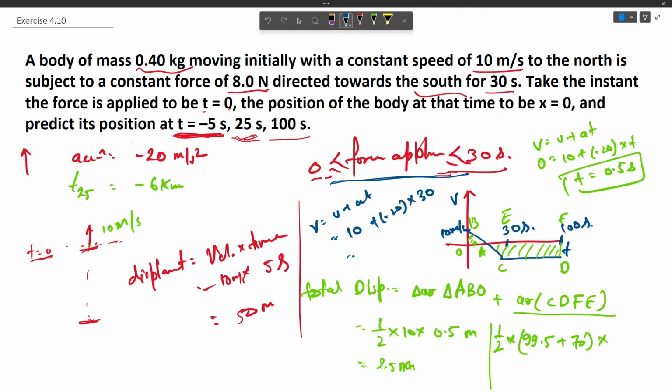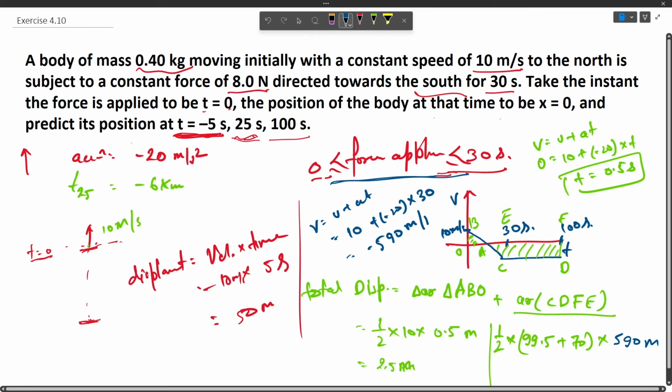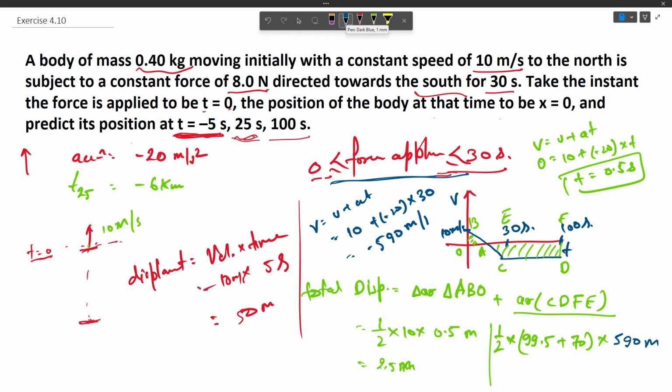So this velocity would be equal to minus 590 meter per second. So multiplied by 590. This again would be in meter, and this entire area is on the negative side of the axis, so the area would be negative. Let us calculate this. It would be 550,002.5 meter negative.